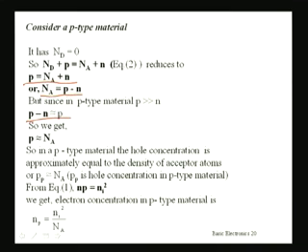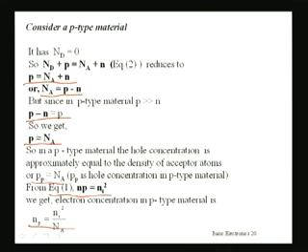So we finally get from equation 2 that p is almost equal to Na. So in a p-type material, the hole concentration is approximately equal to the density of acceptor atoms. If we use a subscript p, pp is almost equal to Na. And similarly, from equation 1, the mass action law, we can find the concentration of electrons in a p-type material, which is equal to ni²/Na.